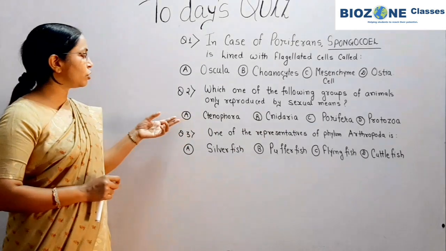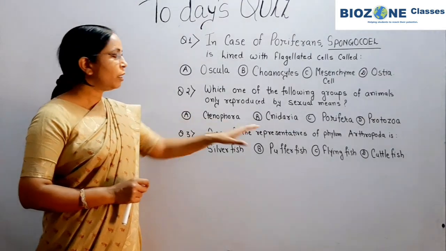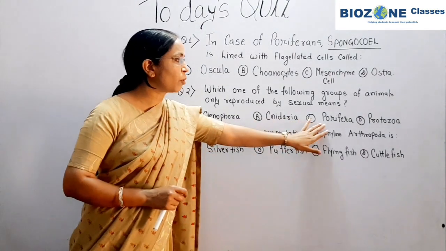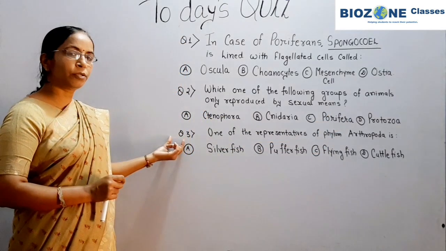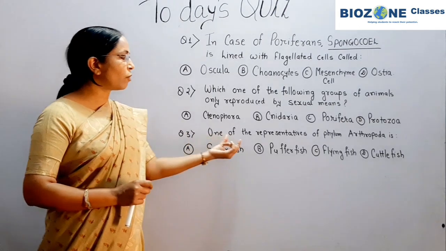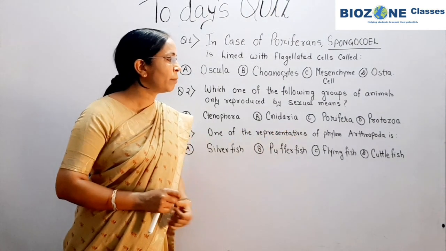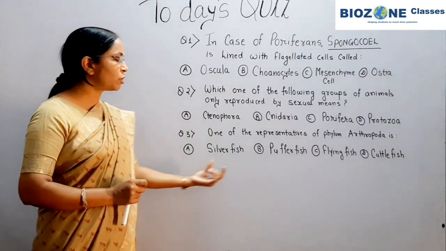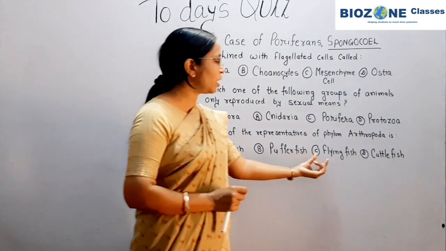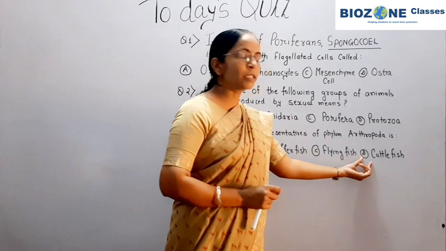Options: A is Ctenophora, B is Cnidaria, C is Porifera and D is Protozoa. Now we come to question 3. One of the representatives of phylum Arthropoda is: option A is silverfish, B is pufferfish, C is flying fish and D is cuttlefish.